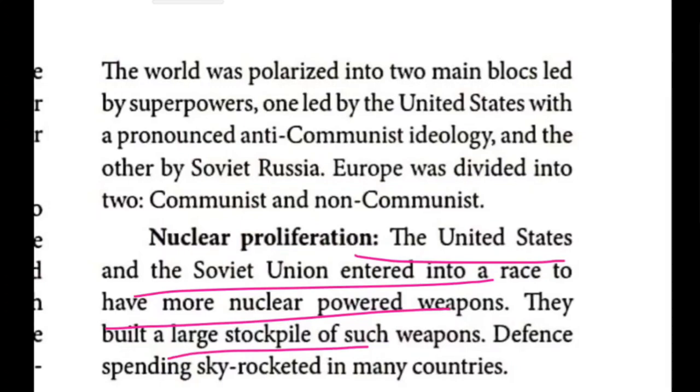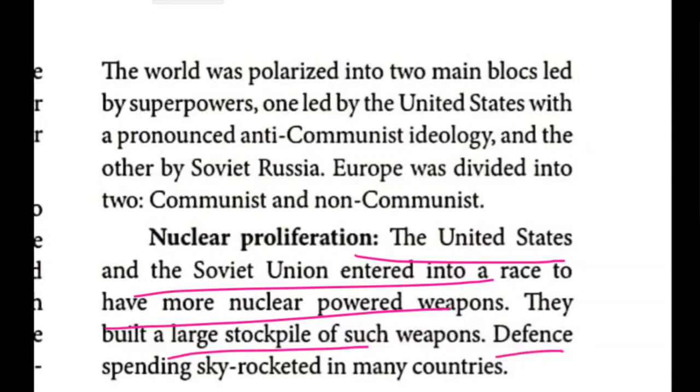What does stockpile mean? They were storing many weapons for future use, for shortage times. They kept much arms and ammunition. That is the stockpile of such weapons.